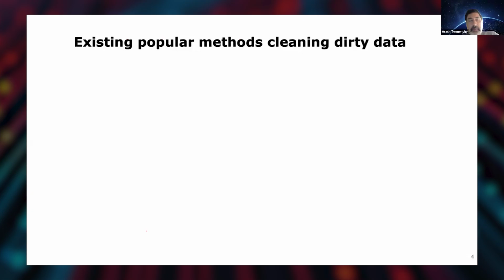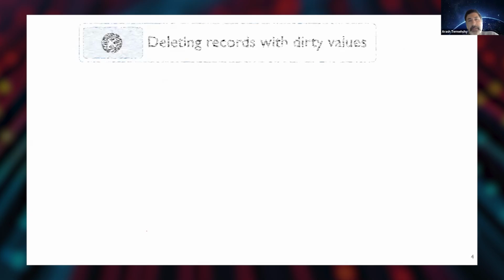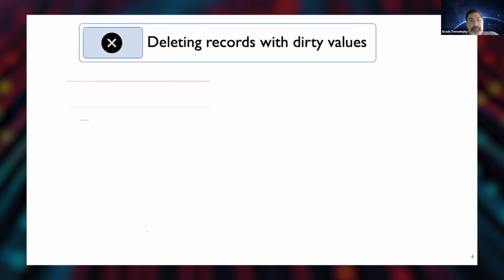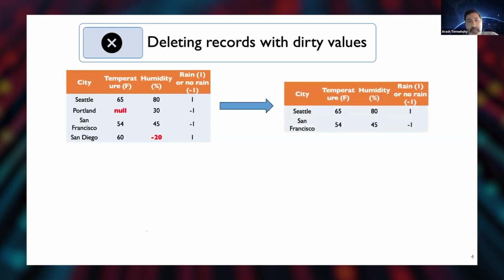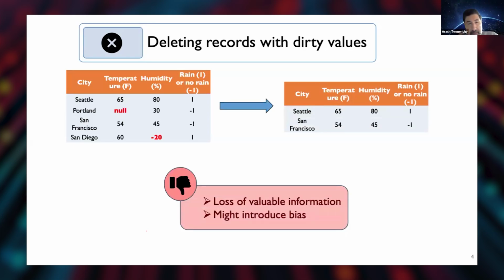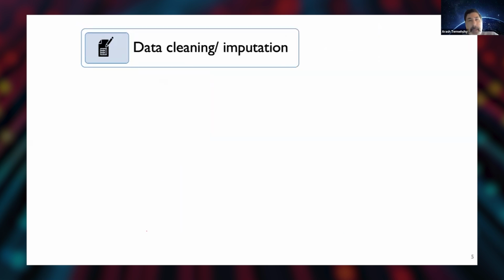Okay, what are the existing methods of dealing with this sort of dirty data? The first idea is just to delete them, right? So if I have this data set that has some samples with missing values or inconsistent values, I'm just going to delete them. And of course, it's not really the best way to deal with the problem because we're going to lose valuable information and might introduce some bias to my data.